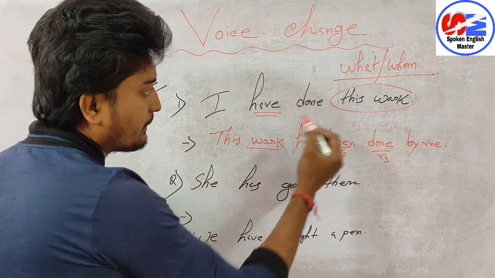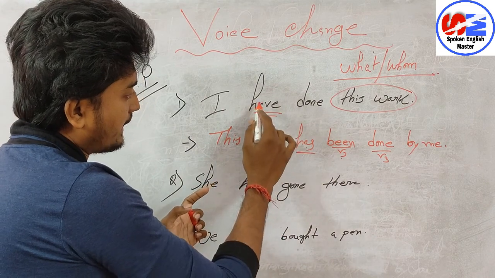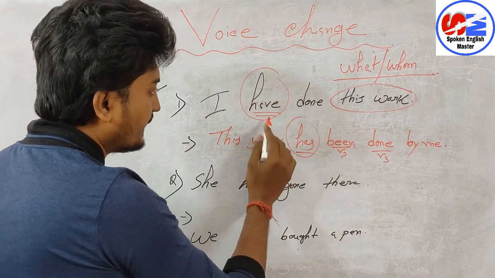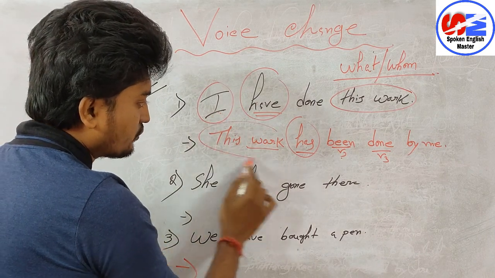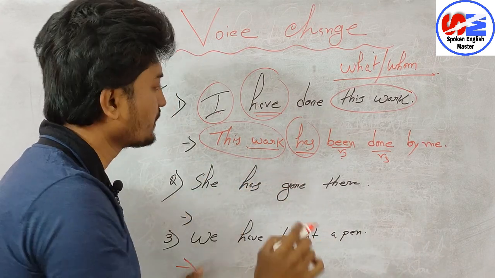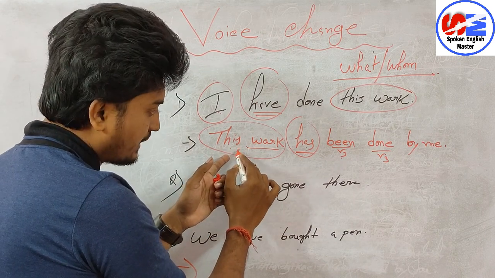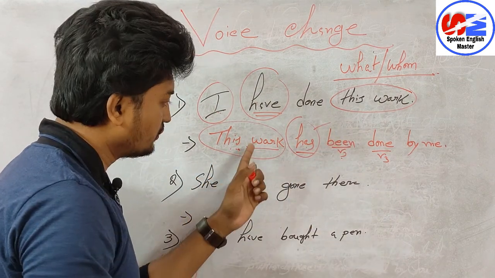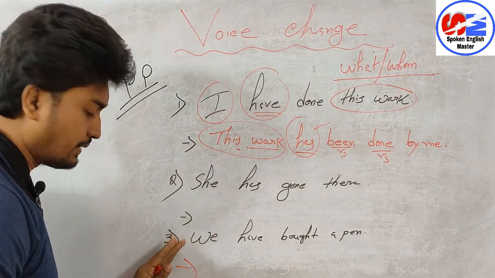Look, I have done this work. Many students write here have. So don't try to copy from active voice to passive voice. Don't copy anything from active to passive; this is different and that is different. In active voice, I was the subject, but in passive voice your subject is this work. For I, first person singular, we always use have. But here your subject is this work, so according to the passive voice subject you have to bring have or has. So: this work has been done by me. Now I will not change this one; I will directly come to this part.